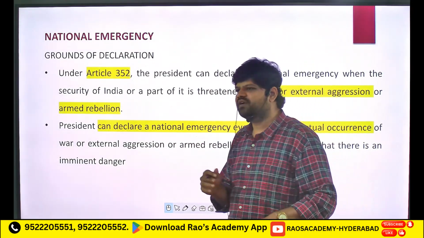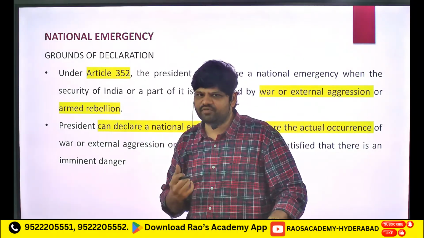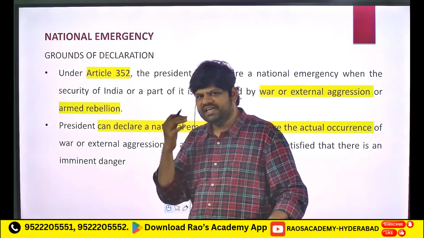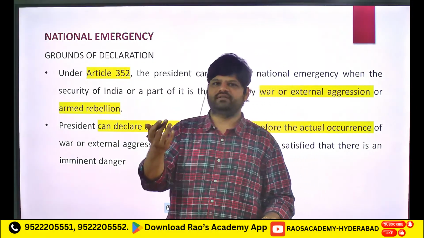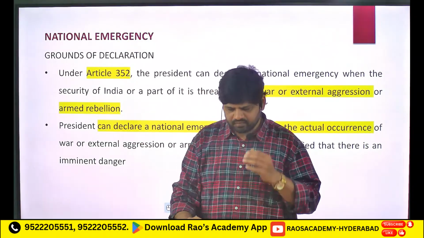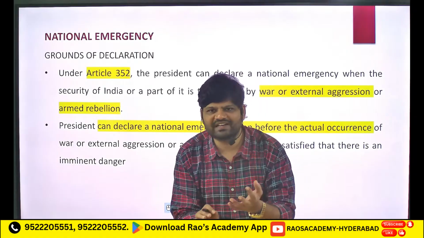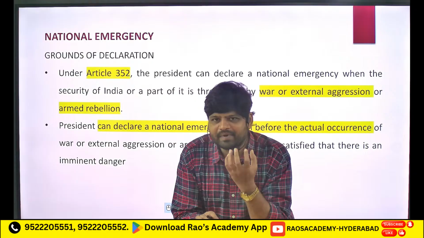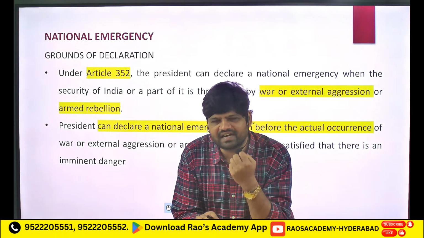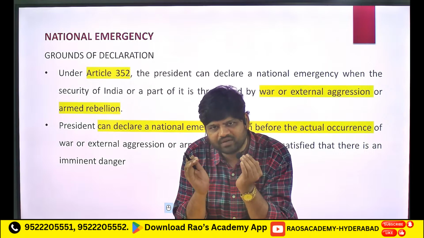For example, war and external aggression happen because of external forces, which are from outside the country. Countries outside India will fight against India. So these external factors are divided into a separate bracket called external emergency.